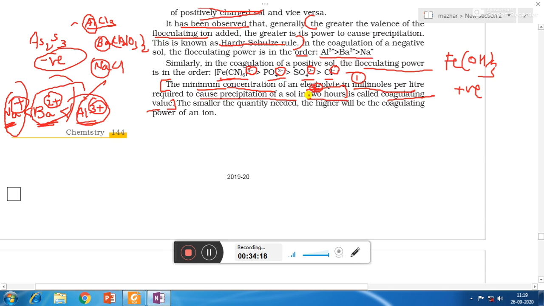So for complete precipitation of sol in exactly 2 hours, what is the minimum amount of electrolyte in millimoles per liter required is called coagulating value. The smaller the quantity needed, the higher will be the coagulating power of the ion. That we already discussed, that if the charge is more, then its coagulating power is more, and so it will be required in less amount. And if the charge is less, coagulating power is less, and so it will be required in more amount.